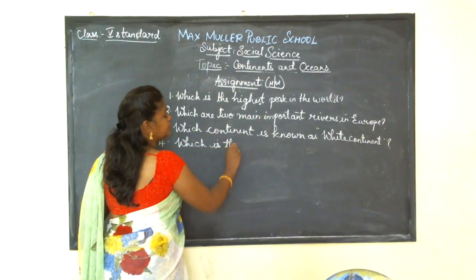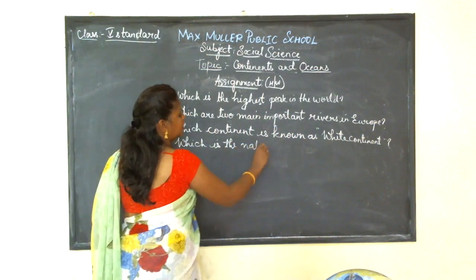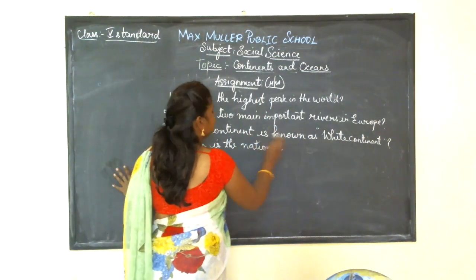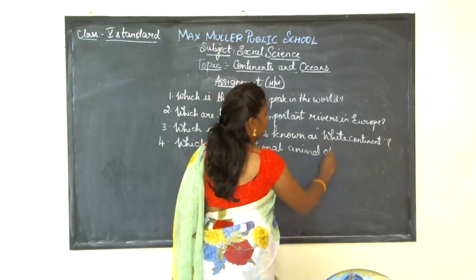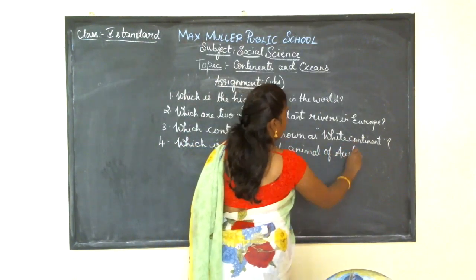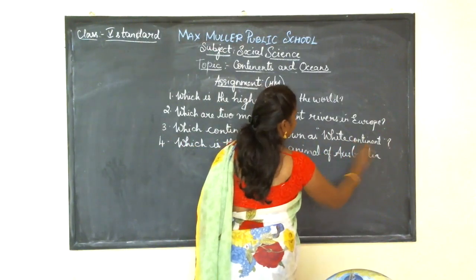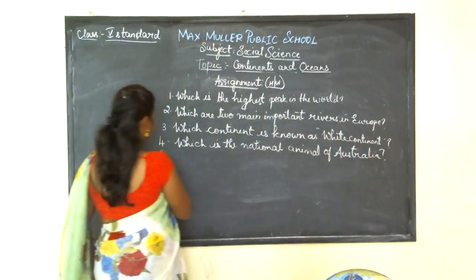And which is the national animal of Australia? So this will be the fourth question.